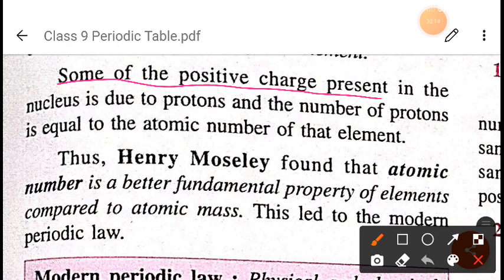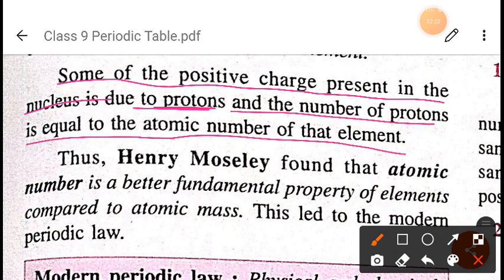So some of the positive charge present in the nucleus is due to the proton, okay, and the number of protons is equal to the atomic number of that element. After that, it was concluded that whatever positive charge is present in the nucleus is due to protons, and the number of protons in the nucleus will decide the atomic number of that element. So it has been discovered that the number of protons present in the nucleus is equal to the atomic number of that element.